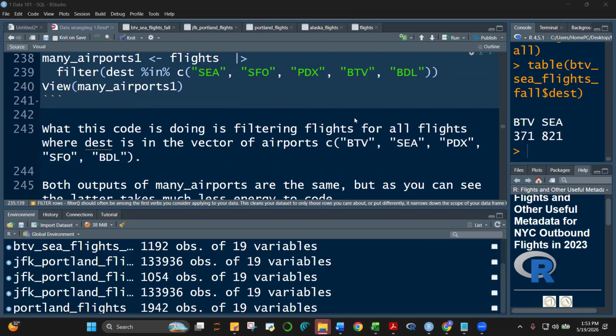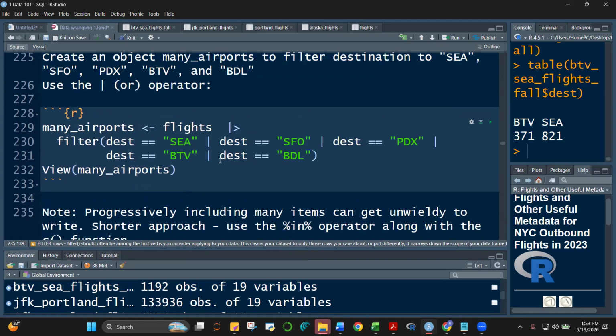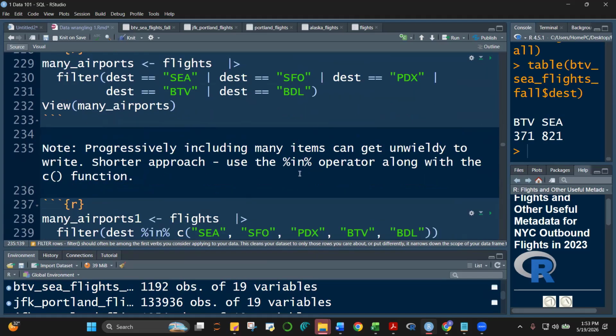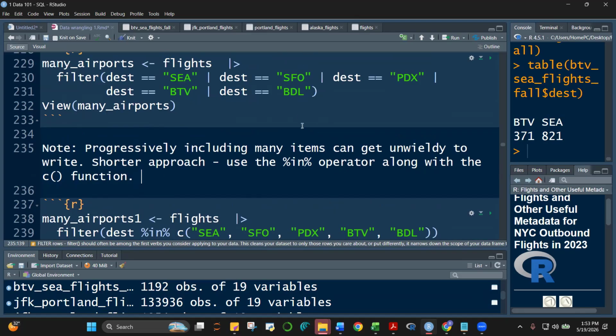Okay, did you answer method 1 or method 2? Hindi pa, no? Kasi yung method 1, class, talagang specified and making use of the or symbol there. Isa-isa, and this can be quite unwieldy, lalo kung marami. But if we can use the percentage in percentage operator, destination in the following, this is more concise, and this is more readable compared to this one.